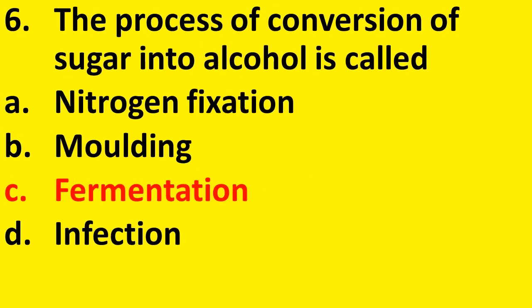MCQ number 6, the process of conversion of sugar into alcohol is called, the given options are nitrogen fixation, molding, fermentation and infection. What is the correct answer? Fermentation, because it is the process of conversion of sugar into alcohol.